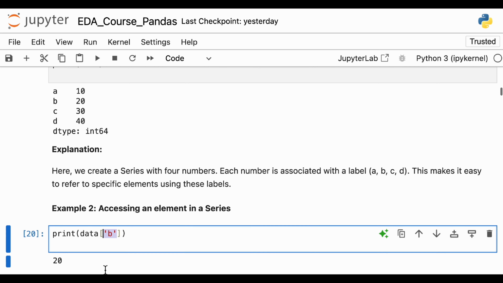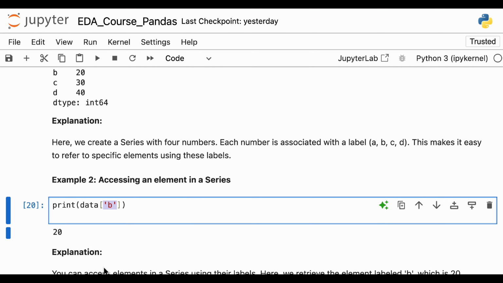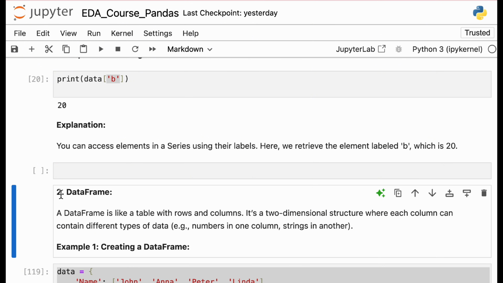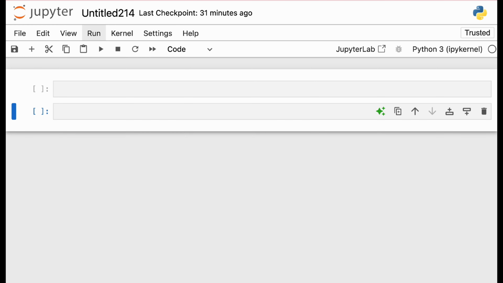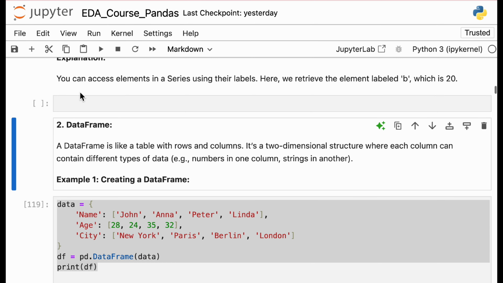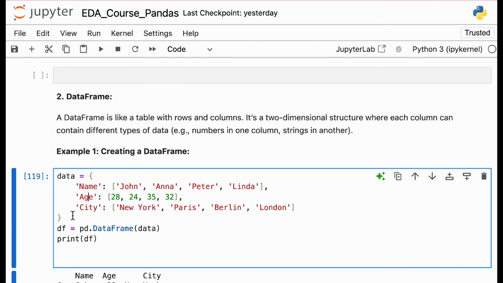Now we'll move to the major part, that is data frames. So now we come to the second class in pandas, that is DataFrame. Series was mainly used for 1D rows or 1D columns, and for 2D we use DataFrame, as I have said again and again. Now let's see how you do that. So for example, let's say this is the data.